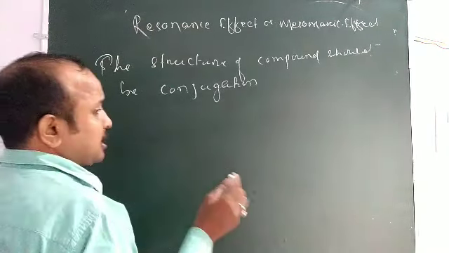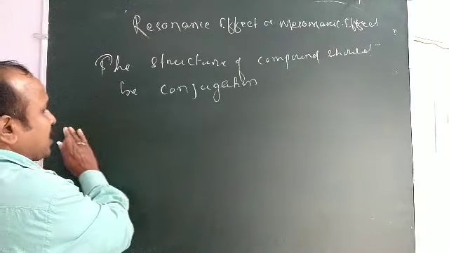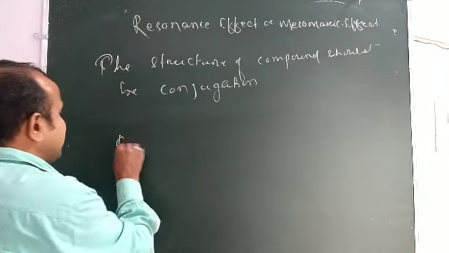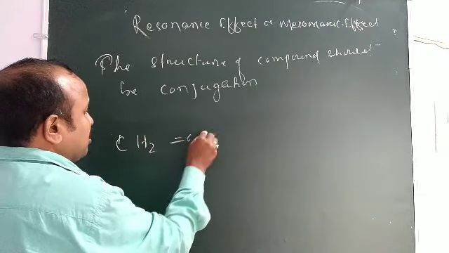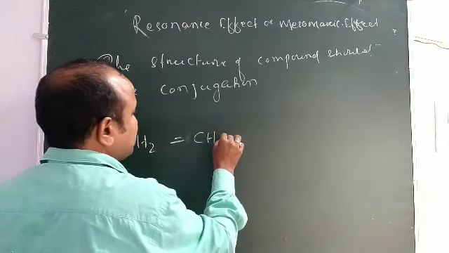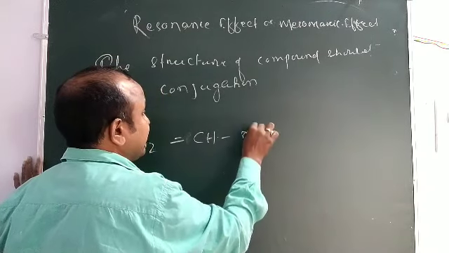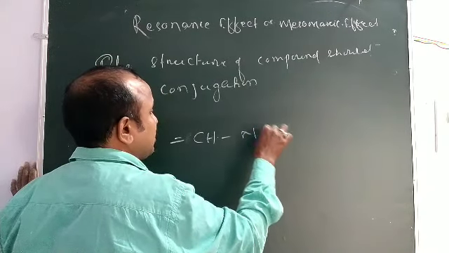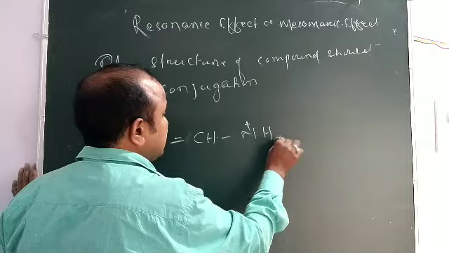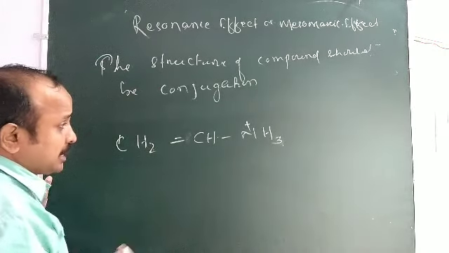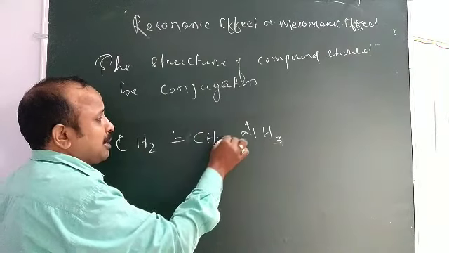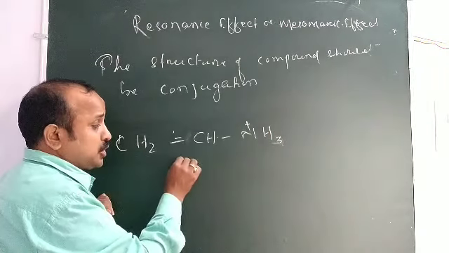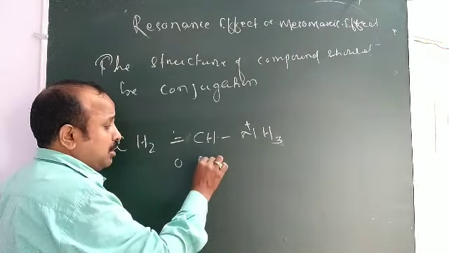Okay, displacement of pi electron. Suppose here is CH2 double bond CH NH4 plus, NH3 plus, meaning here is a positive charge, sigma bond, here is pi bond, sigma bond, positive. But here is the zero resonance.